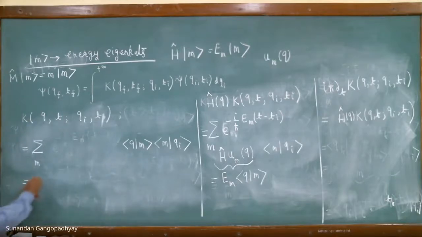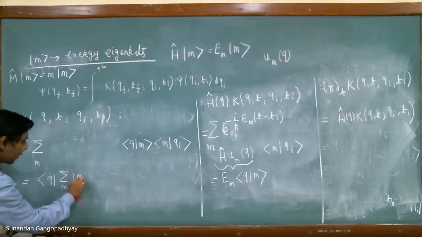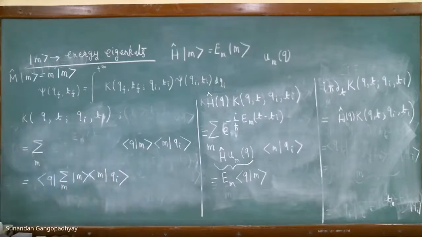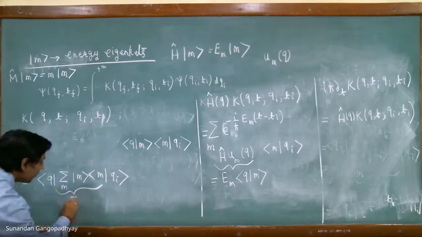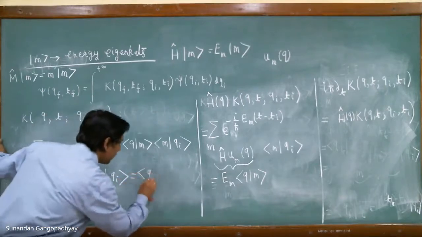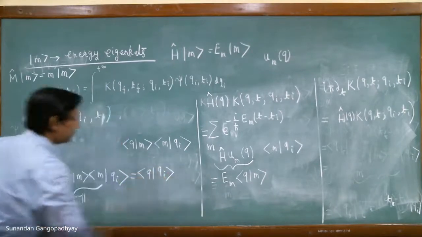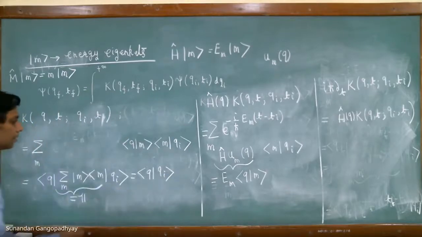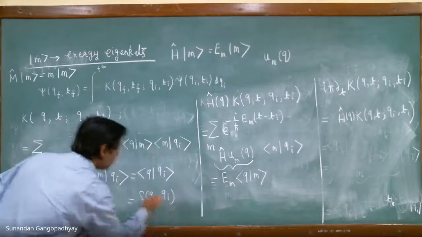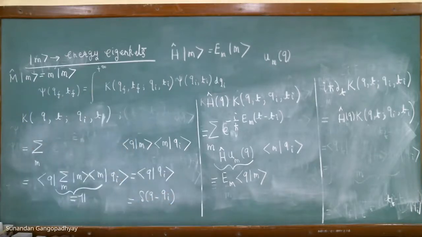But I can write this as Q, summation over n of the projector |n><n|, Qi. But this part is identity. Therefore, this is <Q|Qi>, and this thing is nothing but delta of Q minus Qi.